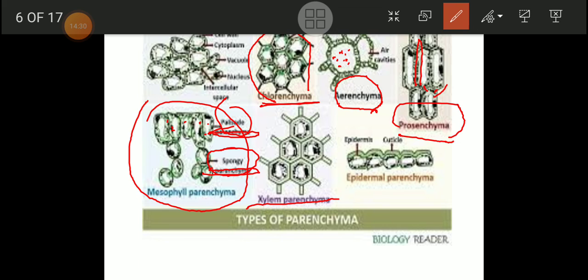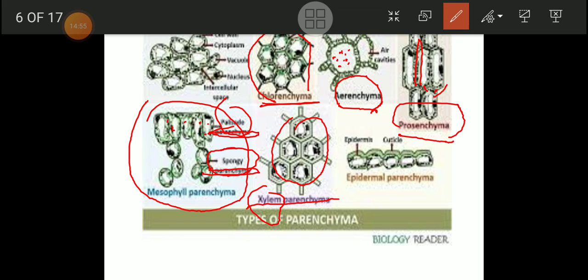This xylem parenchyma is also known as vascular parenchyma because these parenchyma cells are associated with vascular tissue, that is with xylem. Xylem is a vascular tissue, and these parenchymatous cells are associated with xylem. That's why they are known as xylem parenchyma.